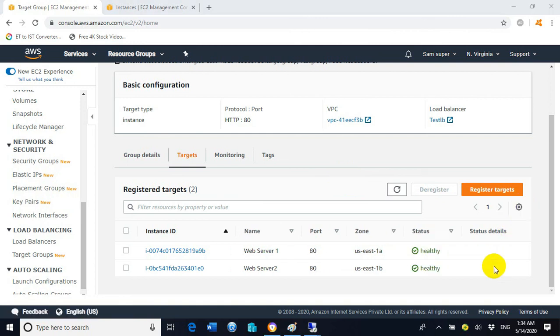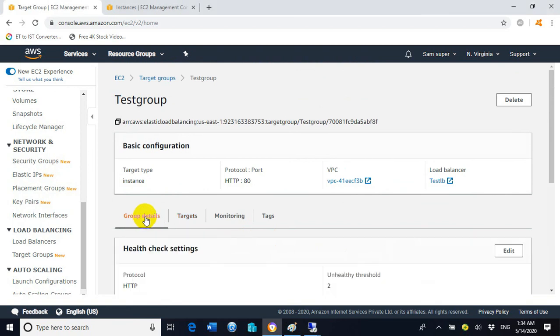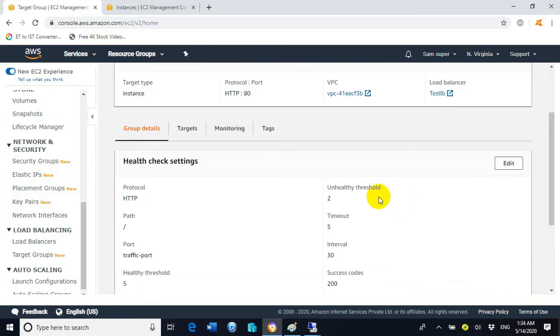Now you can see the status of each target. The first target name is web server 1 and the second target name is web server 2. The status has changed to healthy for both of them. It is mandatory. Now click on group details, and let's refresh it.